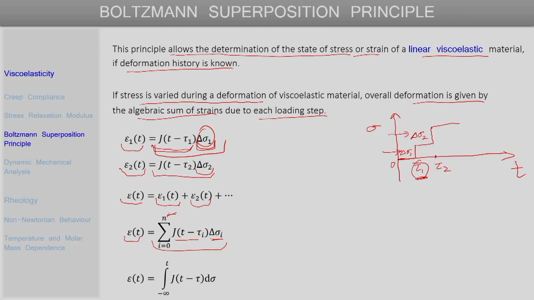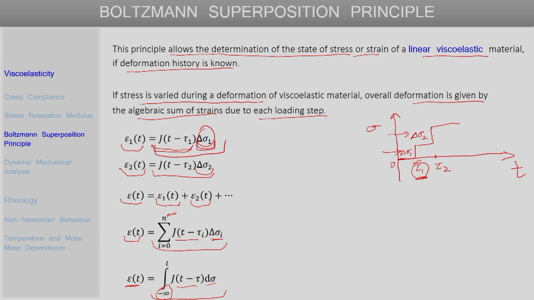If the stress is changing continuously, then instead of this summation the strain is described using an integral. So, for a continuous variation of stress, the strain as given by the Boltzmann superposition principle is the integral of compliance times d sigma, and the lower limit is taken as minus infinity to consider the entire possible deformation history that the material has gone through.